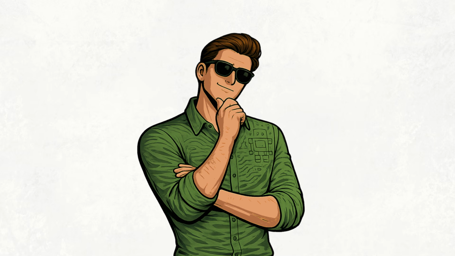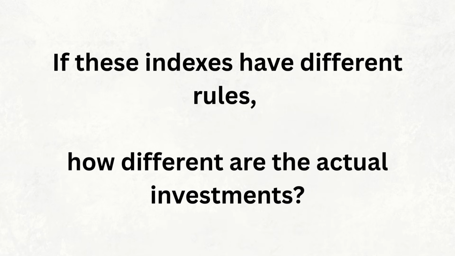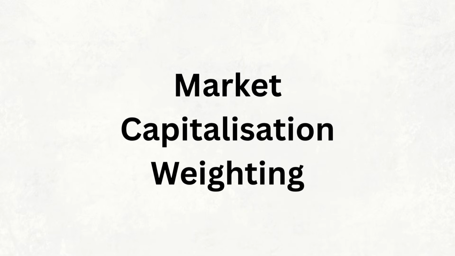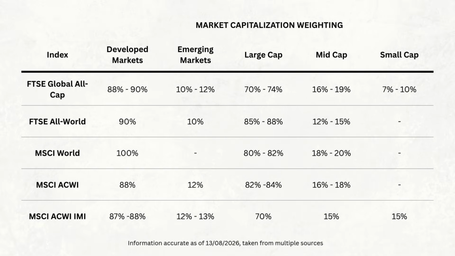So at this point, you might be thinking, if these indexes have different rules, how different are the actual investments? Although there are some genuine differences between these 5 indexes, they can actually end up looking remarkably similar. And the main reason for this comes down to one thing: market capitalization weighting. Most of these global indexes are weighted according to the size of the companies within them. In simple terms, the bigger the company, the larger its weighting in the index.